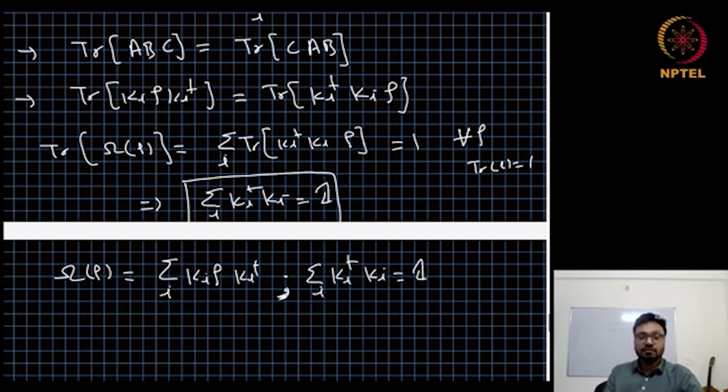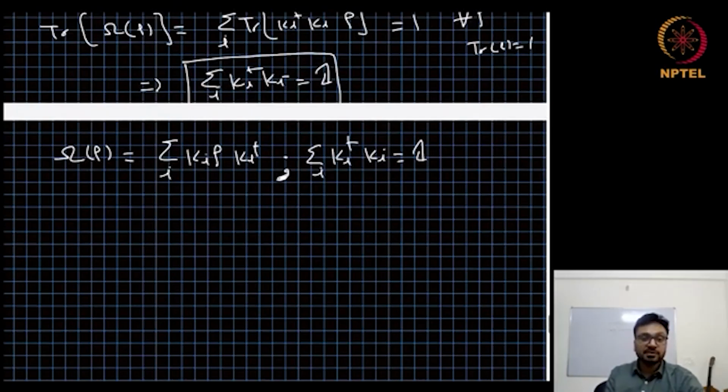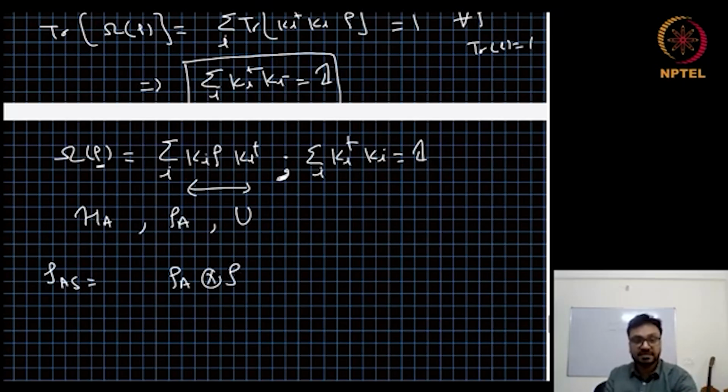Now we have to find a unitary process. In order to show that this completely positive map can be achieved, that it represents a physical process, we need to find an ancilla, the Hilbert space HA of the ancilla, the initial state rho A of the ancilla, and a unitary operator U, such that the action of U on rho A tensor rho and then tracing out the ancilla gives us the completely positive map. So the initial state, let us say rho AS, is rho A tensor rho, where rho is the state we are interested in.